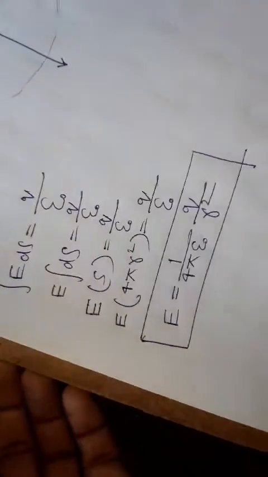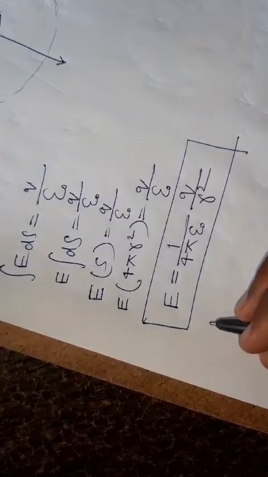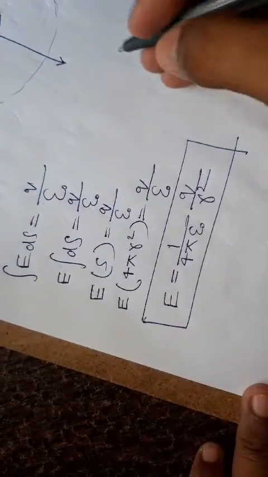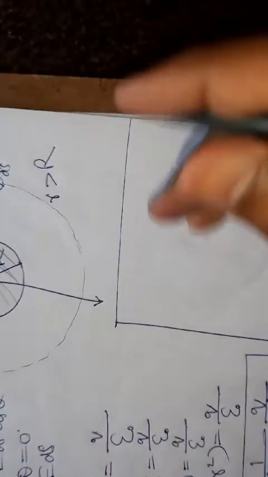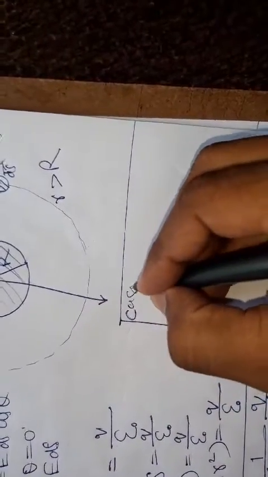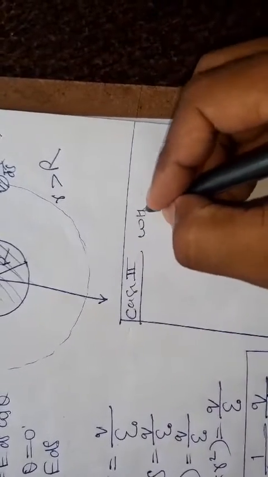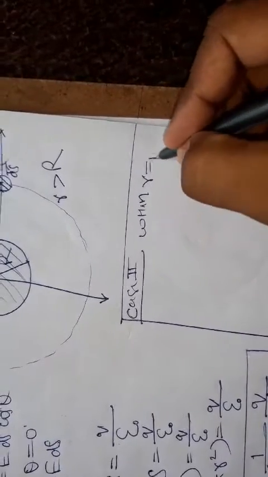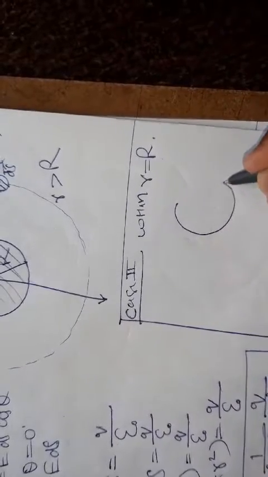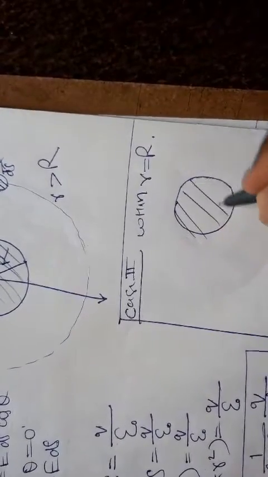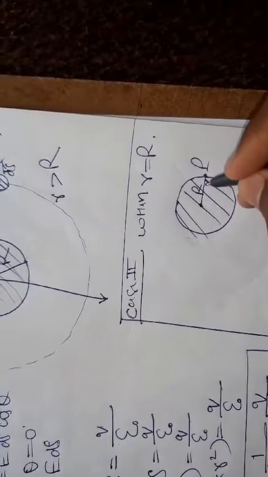Now I have calculated that. Now I am taking case 2, when point P is situated on the surface. This is also very little. Here, second case, case 2, we can write when small r is equal to capital R. It gives us that this is an insulating sphere having radius capital R, and our point P is situated on the surface.